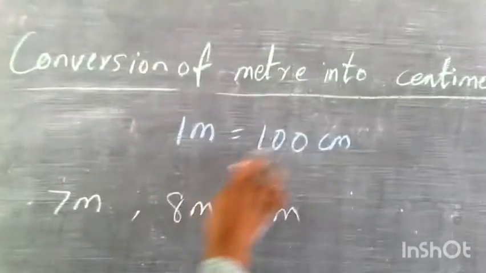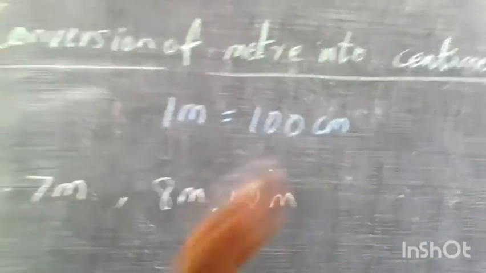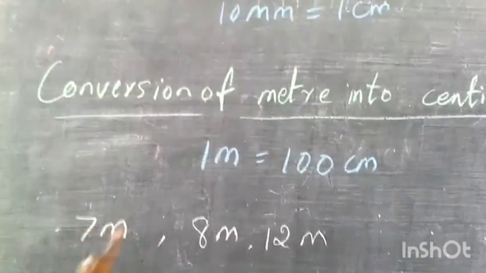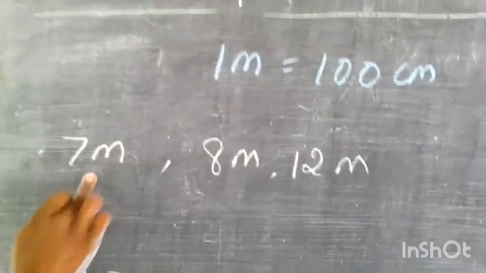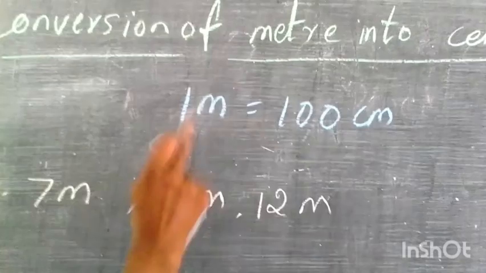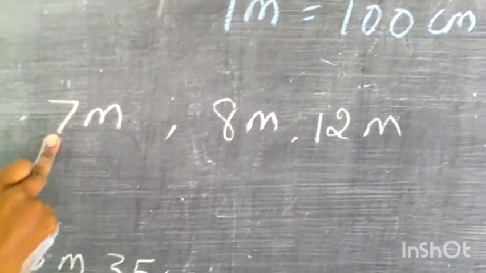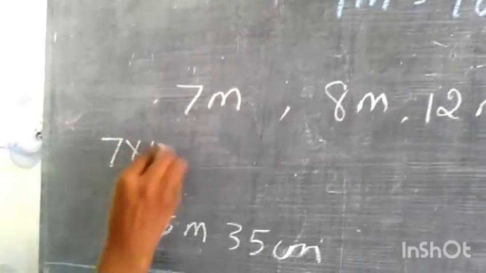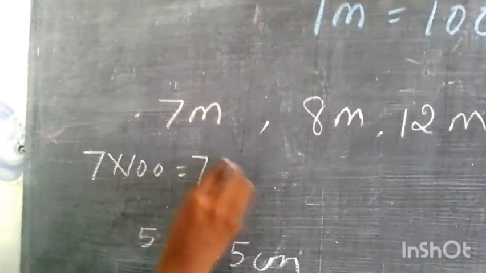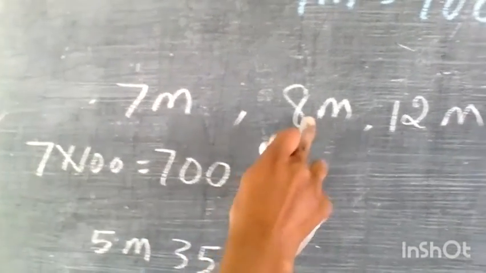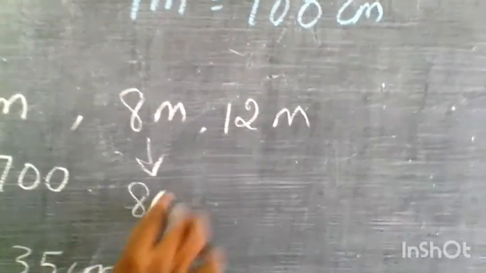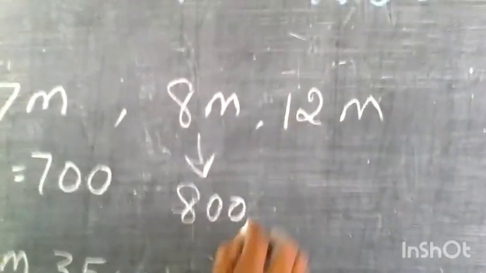And 1 meter is equal to 100 centimeter. Both the things, right? Reversely I have written. Now, I am going to convert this 7 meter into centimeter. So 1 meter is 100, so 1 into 100. 7 meter means we have to multiply this 100 with the 7. We know that 7 into 100 is equal to 700, you have to put 2 zeros at the back of the number. Similarly, the answer for this is 800 centimeter.